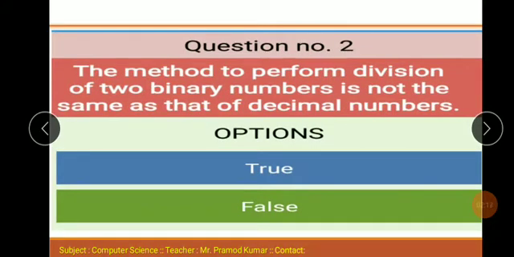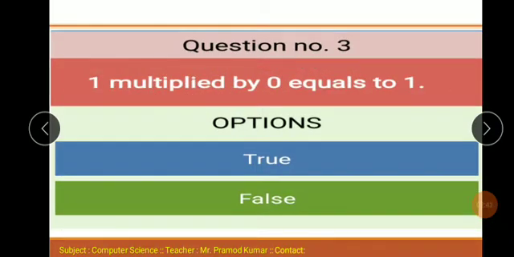Question number 2. The method to perform division of two binary numbers is not the same as that of decimal numbers. This statement is false. Means the method to perform division of two binary numbers is the same as that of decimal numbers. Is the division of binary numbers and decimal numbers the same? No, this statement is false. Question number 3. 1 multiplied by 0 equals 1. This statement is false. 1 multiplied by 0 equals 0, so this statement is false.